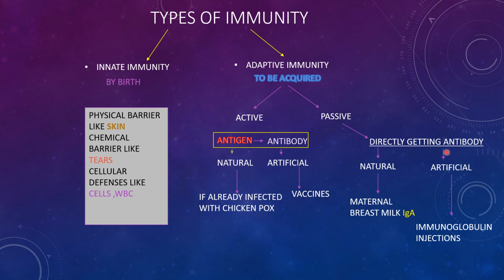An example of artificial passive immunity is directly injecting the immunoglobulins themselves, because here there is no antigen exposure. Directly immunoglobulins are given. So it is artificial passive immunity.